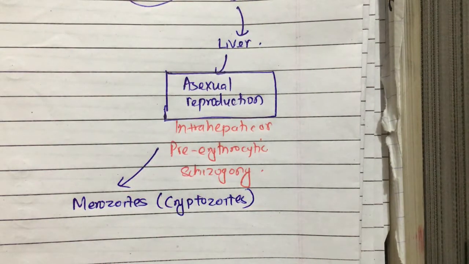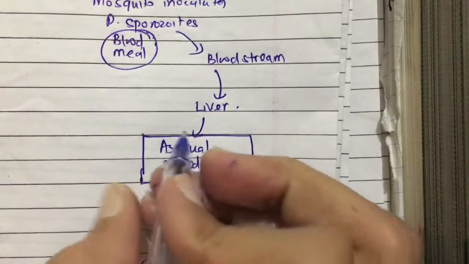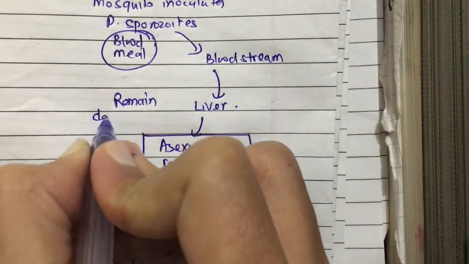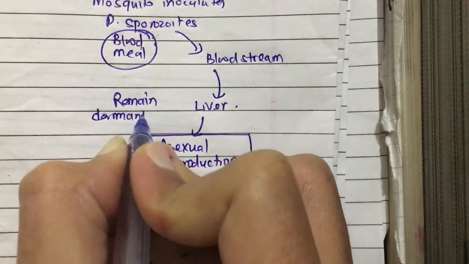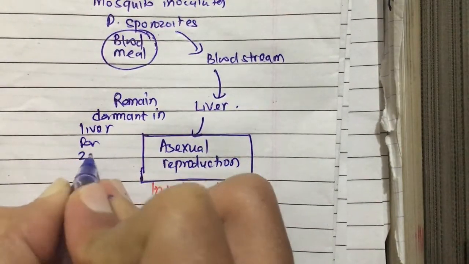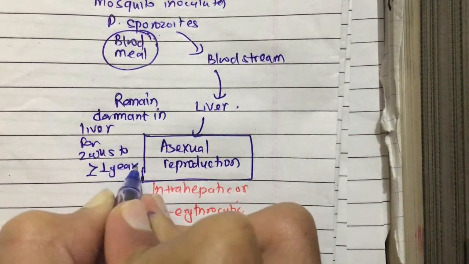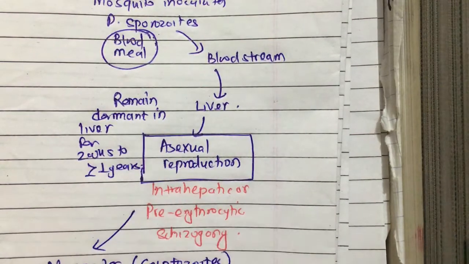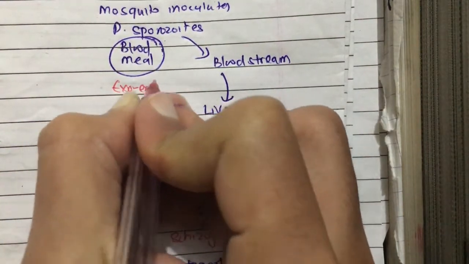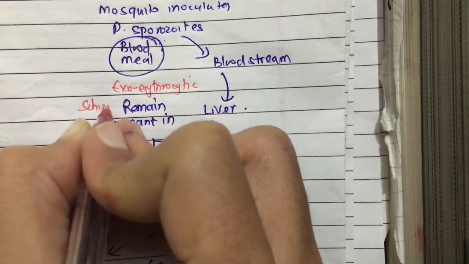Whereas some of the sporozoites remain dormant in the liver for 2 weeks to greater than 1 year. This process is known as exoerythrocytic schizogony.